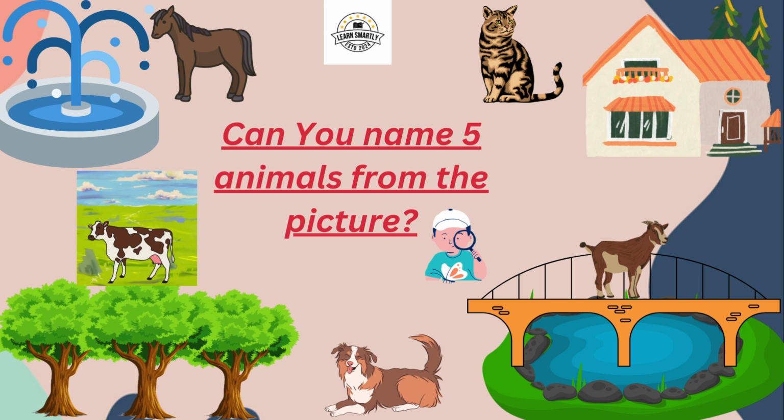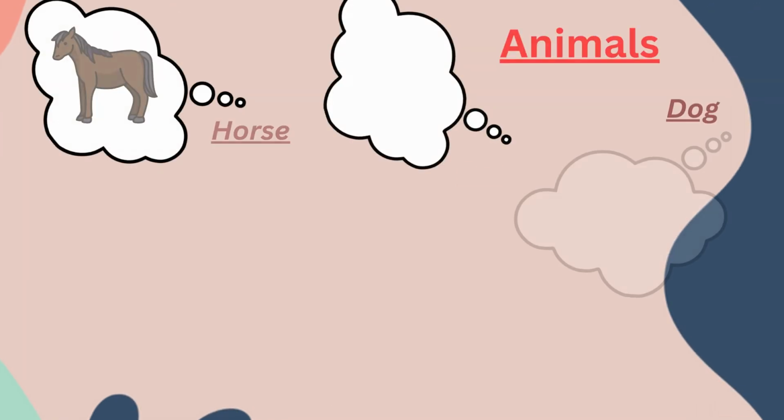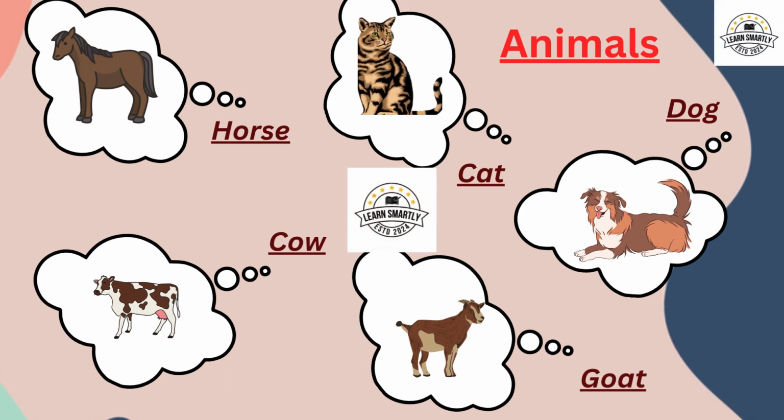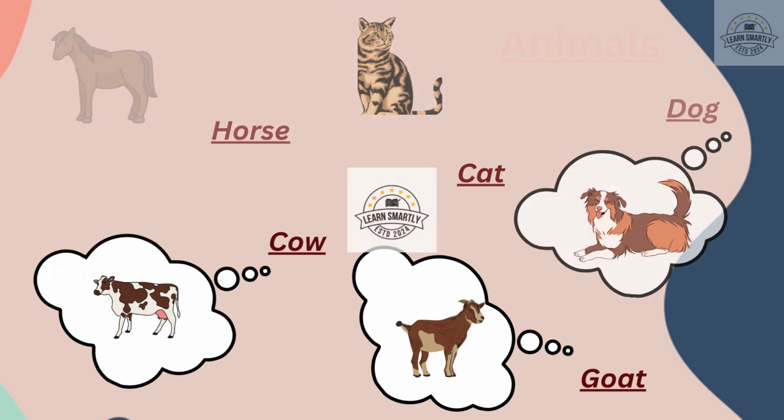Christine's sons love to shelter different animals at their home, which are... Can you relate with the picture? Anyone? Animals as a noun are horse, cow, cat, dog, goat.